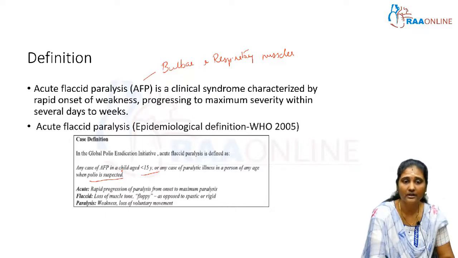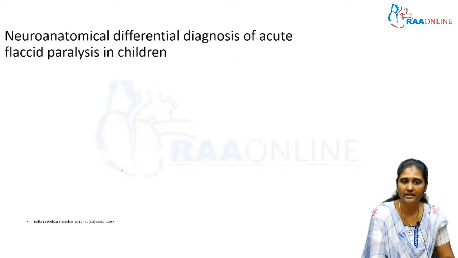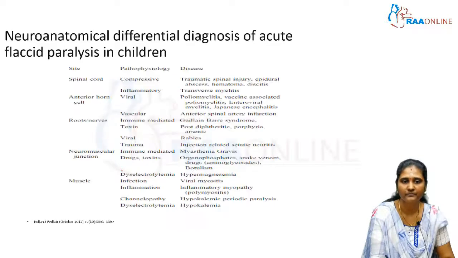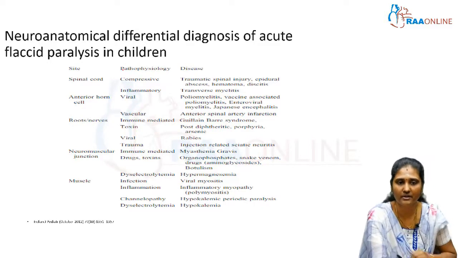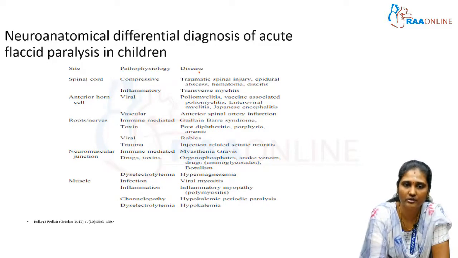Now the neuroanatomical differential diagnosis of acute paralysis in children: depending on the site where the lesion is present, we can give a differential diagnosis of AFP in children. When the spinal cord is involved, it may be either compressive or inflammatory. The inflammatory cause is more common, that is transverse myelitis.